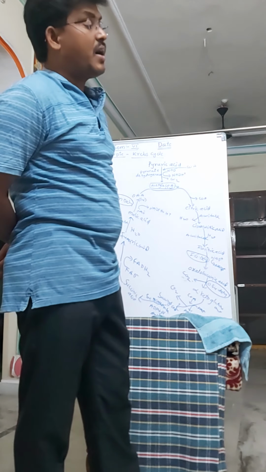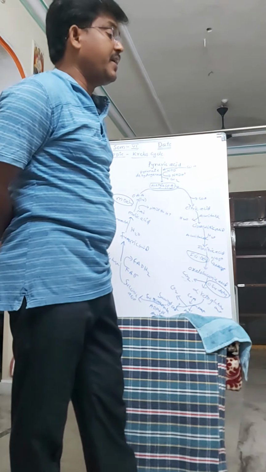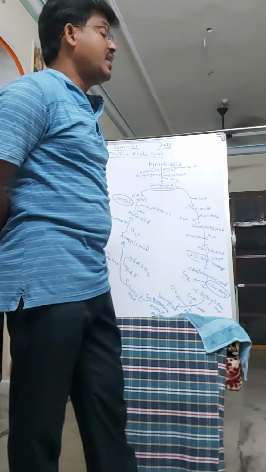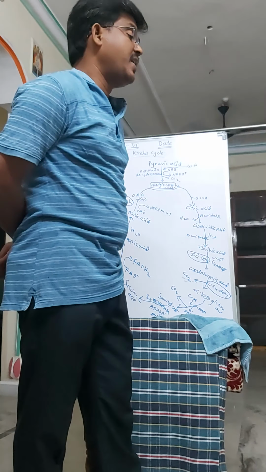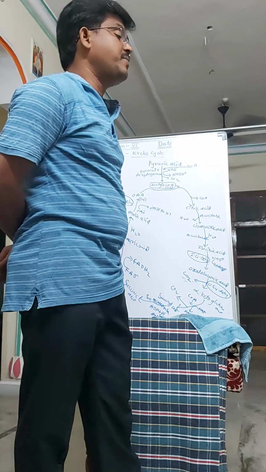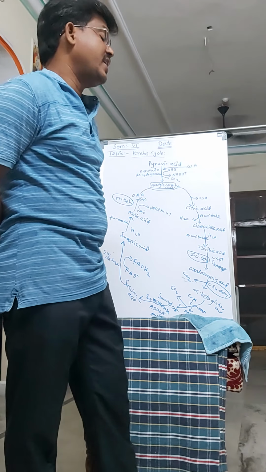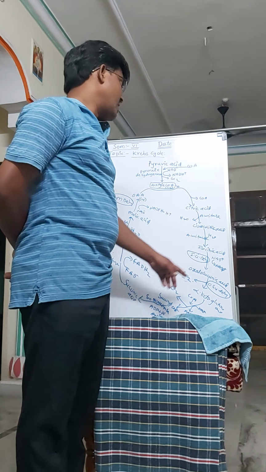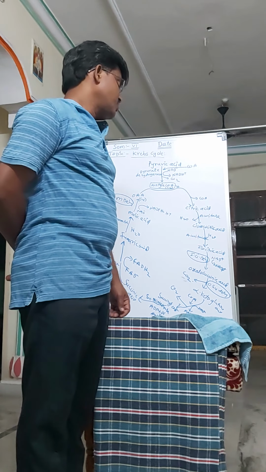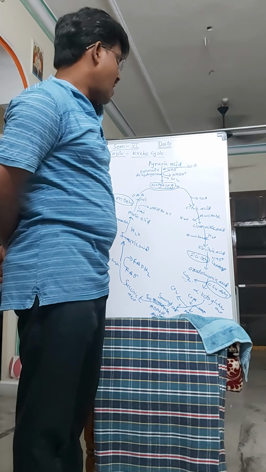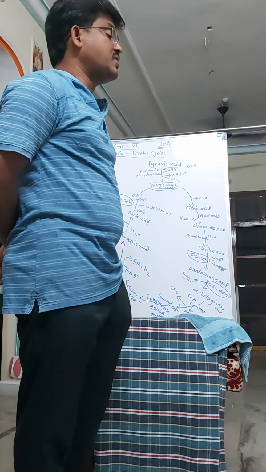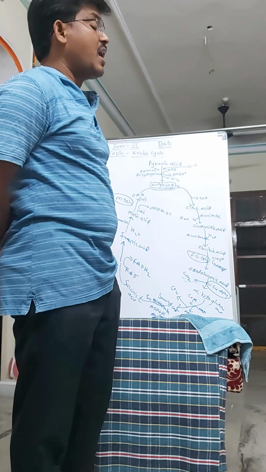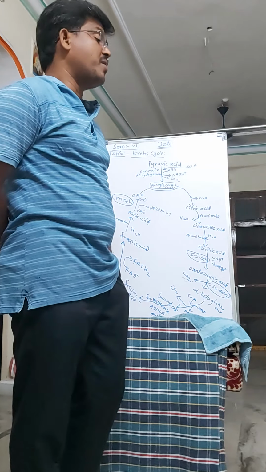Here NADP is reduced to NADPH plus H+ in the presence of the isocitrate dehydrogenase enzyme.